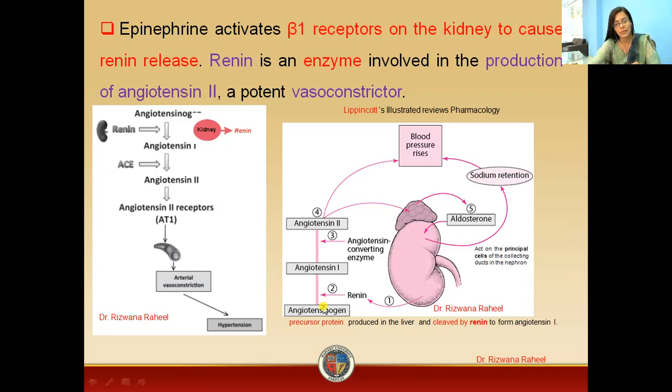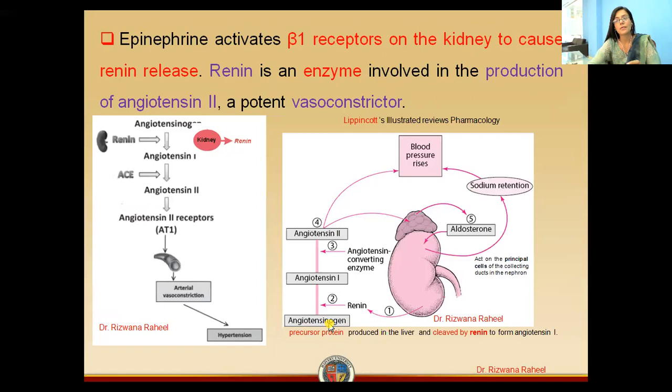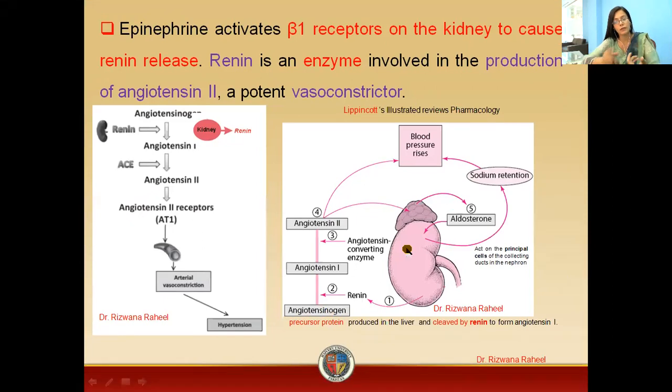What is angiotensinogen? This is a precursor protein, produced in the liver, that has the ability to produce a hypertensive effect when it is cleaved by renin. Renin will convert this angiotensinogen into angiotensin 1.